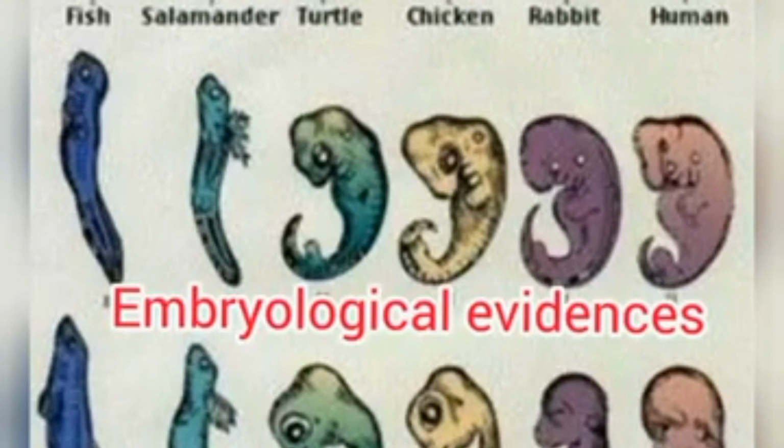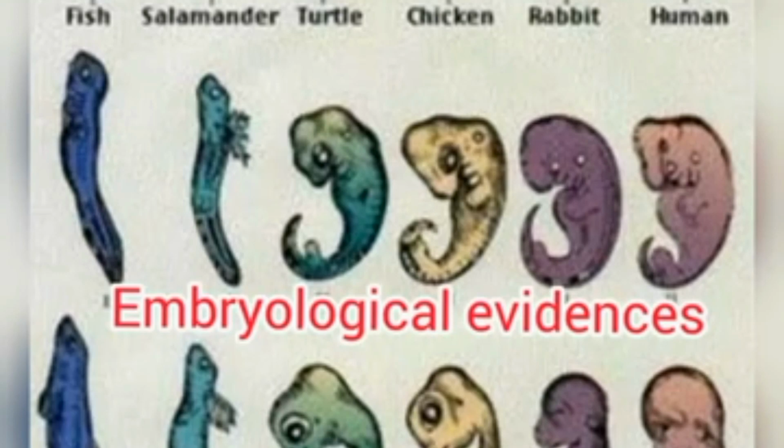Sixth evidence which can support the theory of organic evolution is the embryological evidence. Embryology deals with the study of development of an organism from an embryo. The comparative study of embryos of different classes of vertebrates exhibits certain interesting facts.